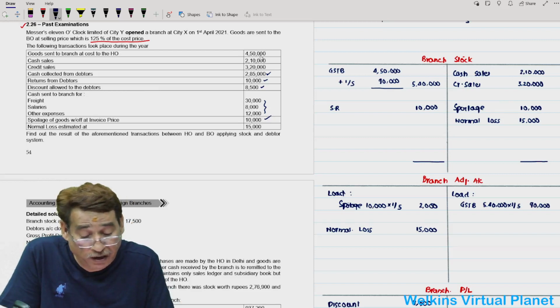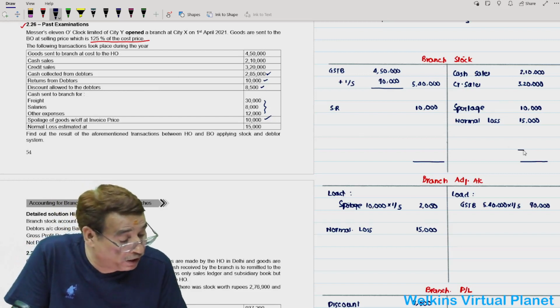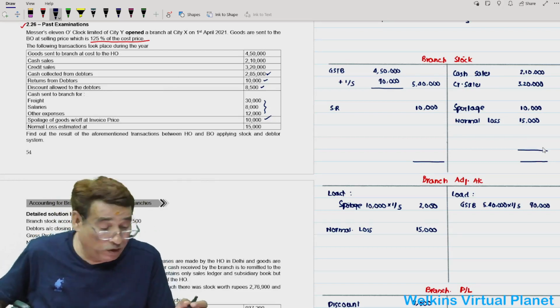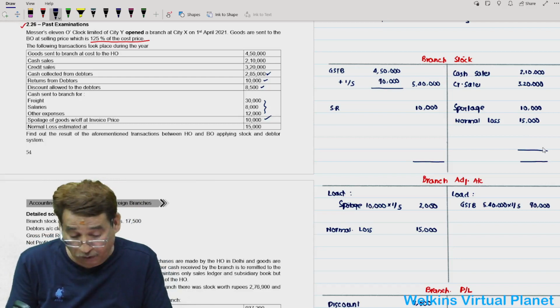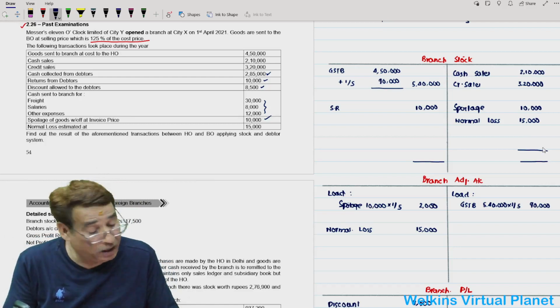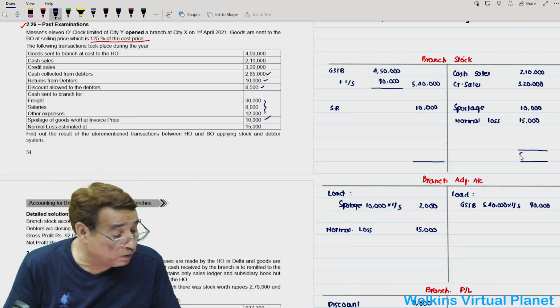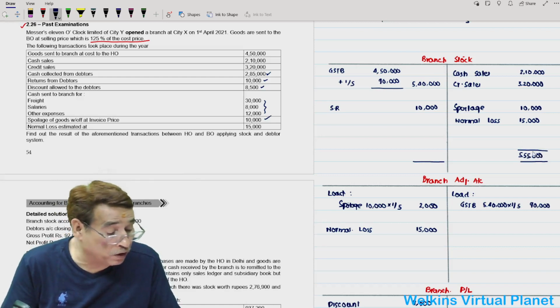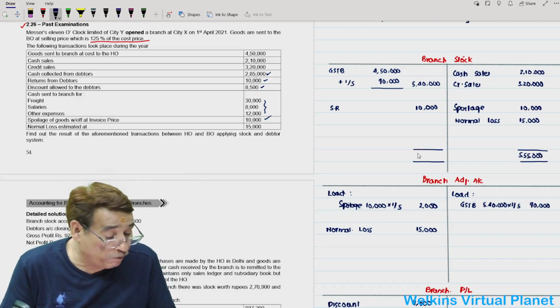And I have analyzed everything. We have incorporated all the items. So your credit side total is higher. It will be equal to 210 plus 320 plus 25. That is 5,55,000. Credit side total is higher, 5,55,000.